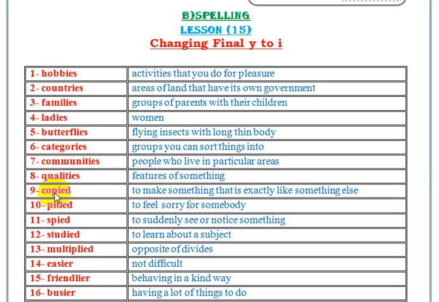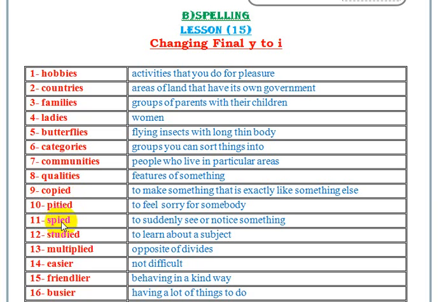Also for plural we change Y into I and we put ES, and also in the past. This verb in the present should be copy, C-O-P-Y, but in the past we change Y into I and put ED. So in plural and in the past we change Y into I.